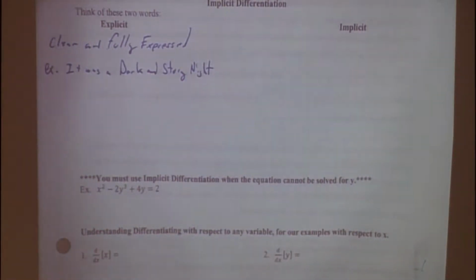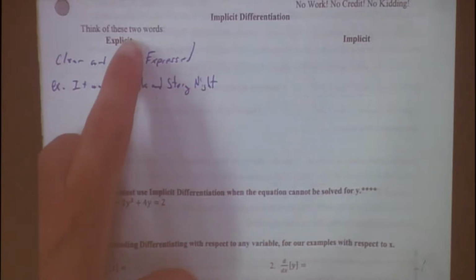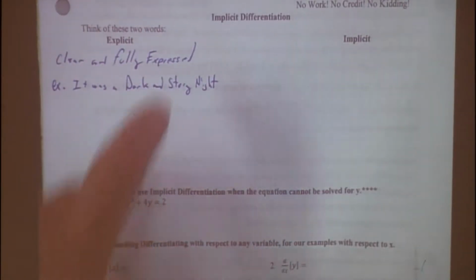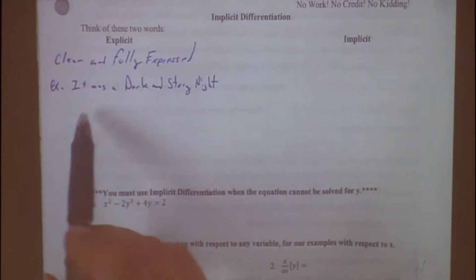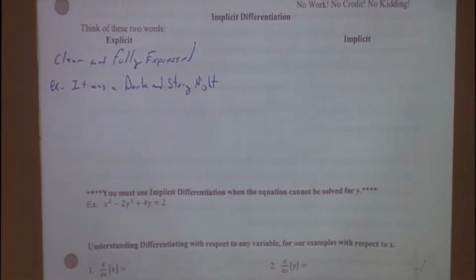So once again, like we said, when things are explicit, they are clear and fully expressed. An example of that would be me saying that it was a dark and stormy night. There's no doubt as to what kind of a night it was. It was dark and it was stormy.